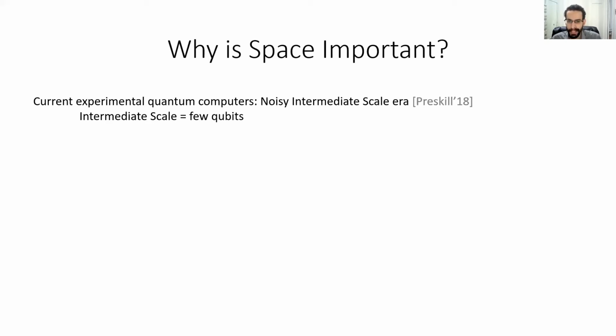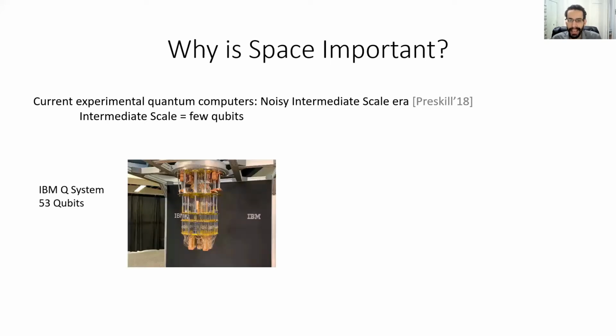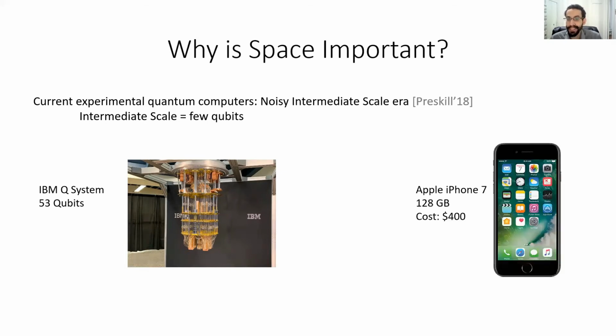For example, consider a state-of-the-art quantum computer, IBM's Q system, which has 53 qubits. To put that number in perspective, we can compare this state-of-the-art quantum computer with a not at all state-of-the-art classical computer, Apple's iPhone 7, which has 128 gigabytes of memory and has a retail cost of something like $400. Now, I don't know exactly how much IBM's Q system cost to build. That's just some sort of trade secret, but I think we can safely assume it's a great deal more than $400.